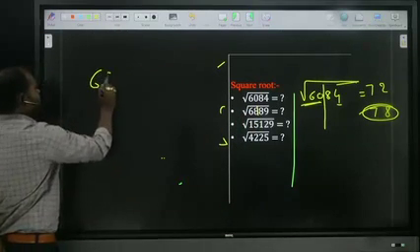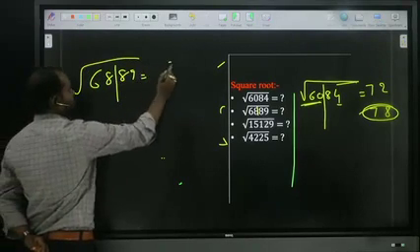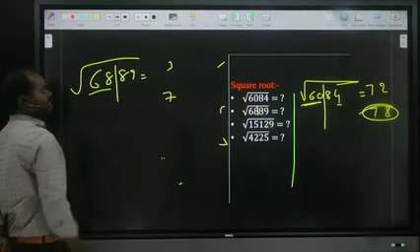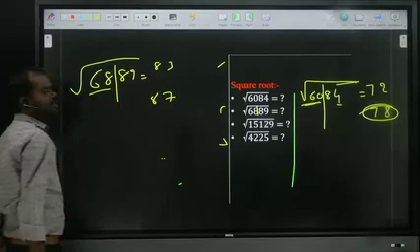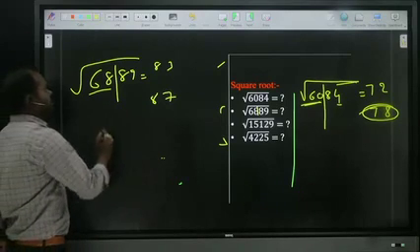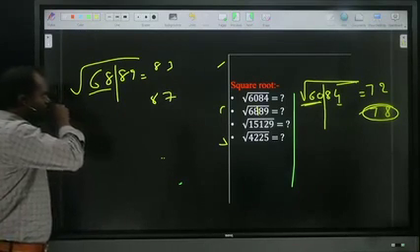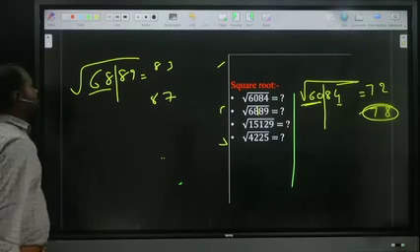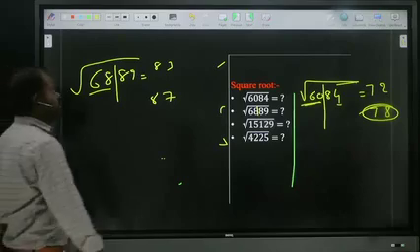6, 8, 8, 9. So 9 is nothing but 3 square or 7 square. 68 is nearby 8 square, 64, so maybe the answer is 83 or 87. To get confirmation, 85 square is 8 9 72. That is below 8 9 85, so your answer may be 83 or 87, which is answer 83.